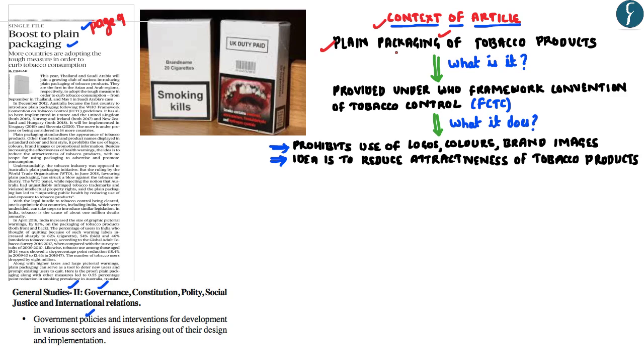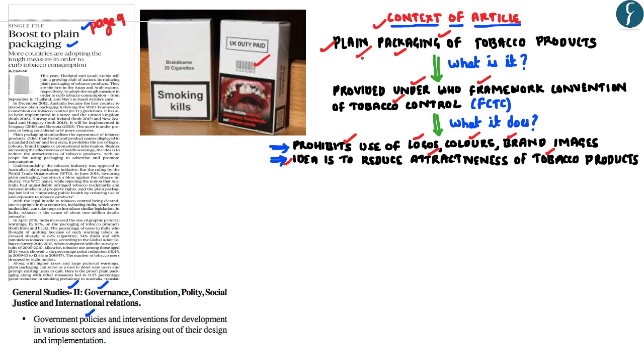It is to be noted that plain packaging of tobacco products has been provided under the WHO Framework Convention on Tobacco Control, wherein plain packaging basically prohibits usage of any kind of logos, colors, or brand images on the cigarette packets. The basic idea here is to reduce the attractiveness of the cigarette packets or the tobacco products.